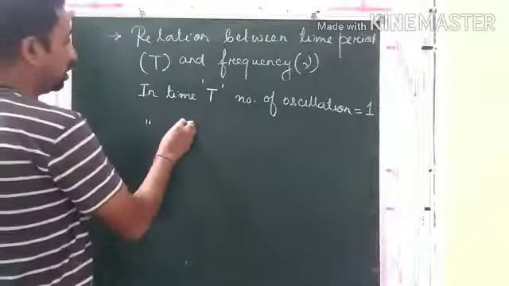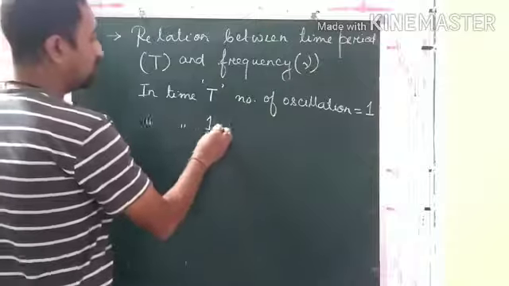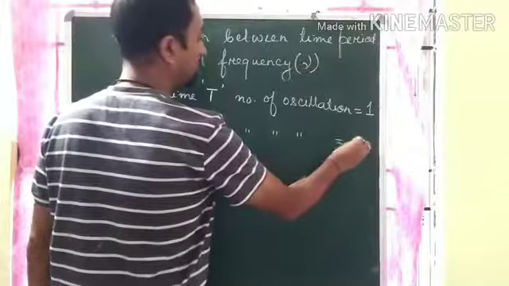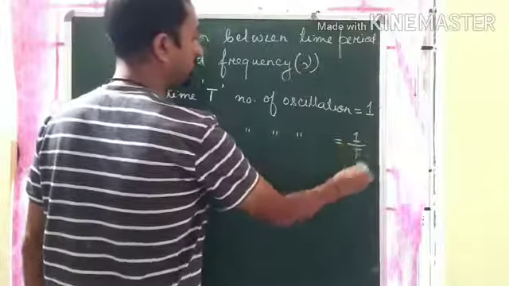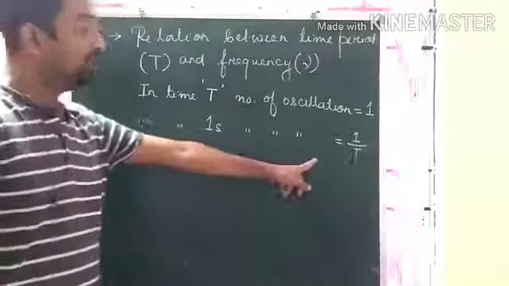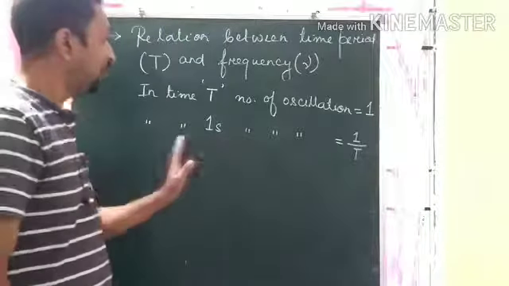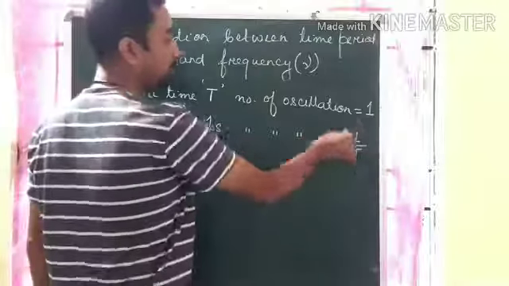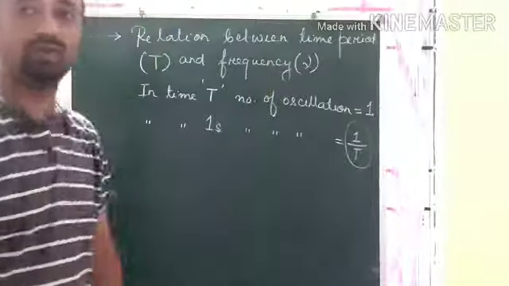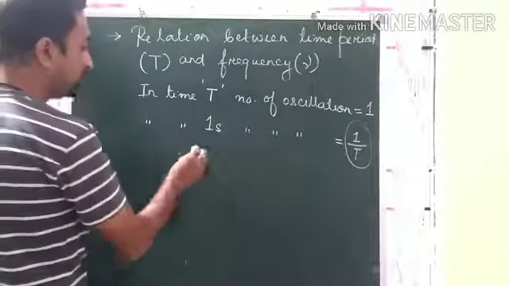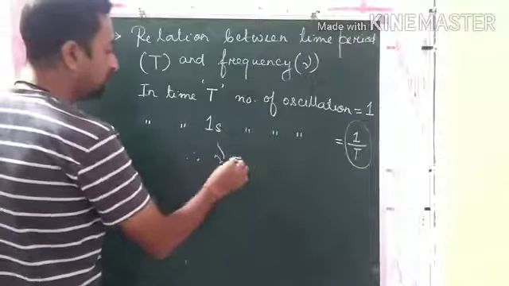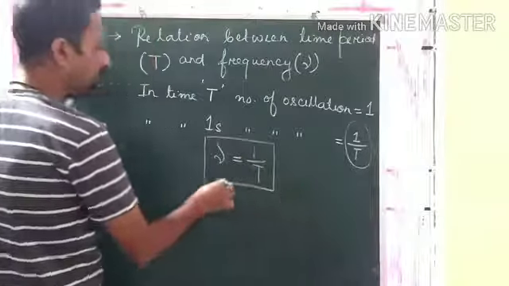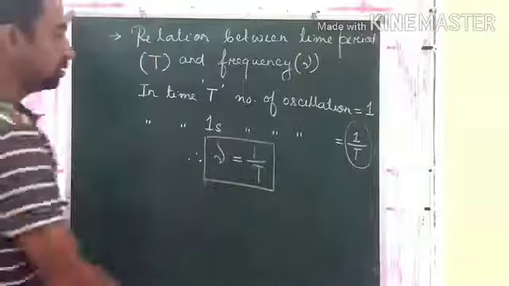In time 1 second, just go for the unitary method, the number of oscillations will be 1 upon T. So this is the definition of frequency, the number of oscillations that take place in 1 second. The number of oscillations taking place in 1 second is 1 by capital T. Therefore, we can say that frequency is the reciprocal of time period. Number of oscillations per second.